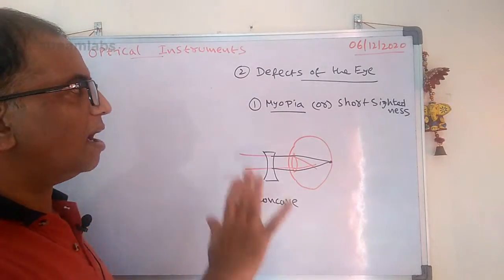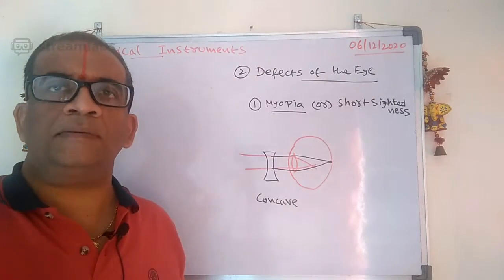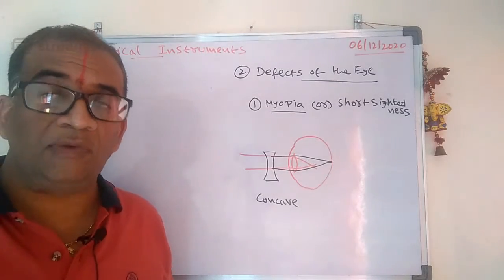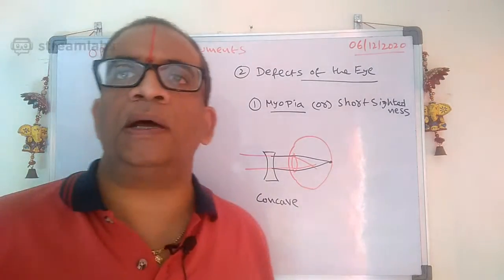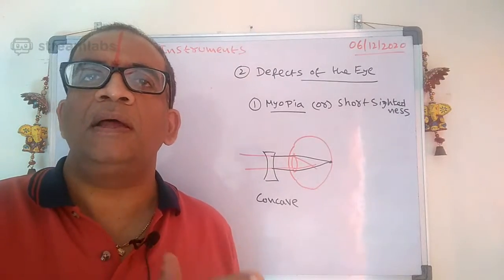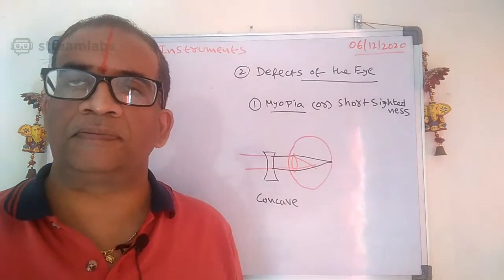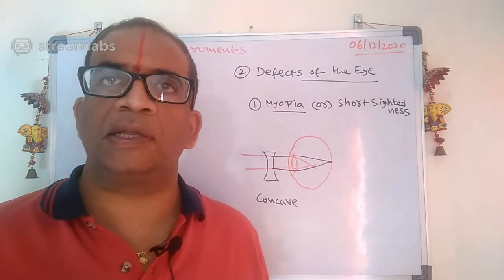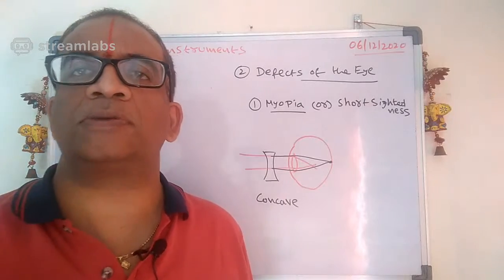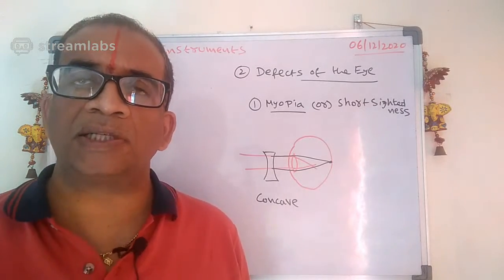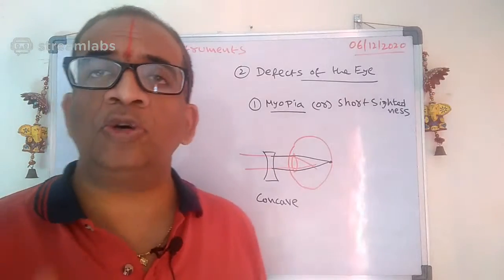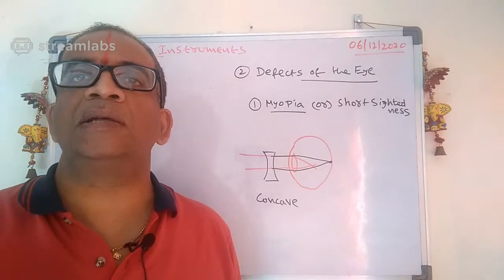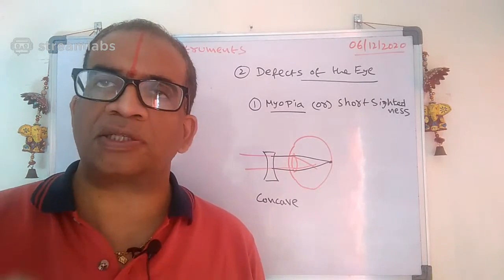Whenever they ask any problem related to myopia, the lens required is concave. And there will be a minimum distance up to where the person can see the nearby objects clearly. In the problem-solving technique, the U value they will give. But here, the U value is always infinity. And the V value is the distance up to where he can see, that is the myopic person's V value.